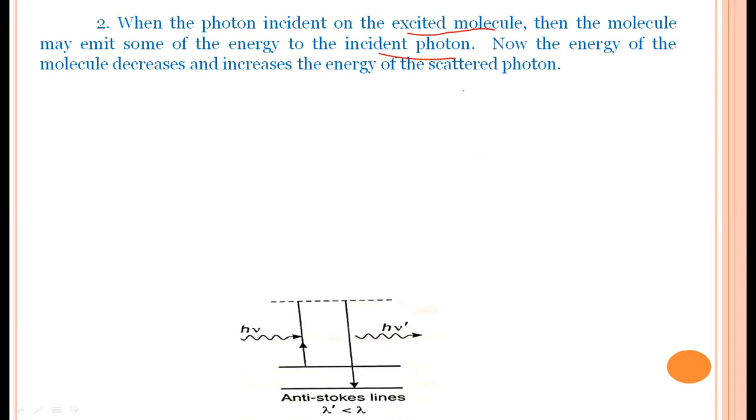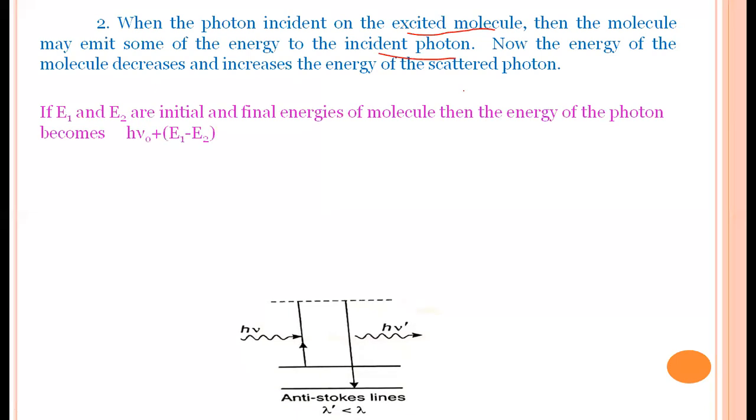Now, the energy of the molecule decreases and the energy of the scattered photon increases. Where E1 and E2 are the initial and final energy of the molecule inside the Raman tube, the total energy of the photon is h nu naught plus E1 minus E2.